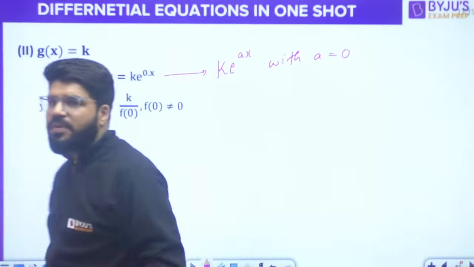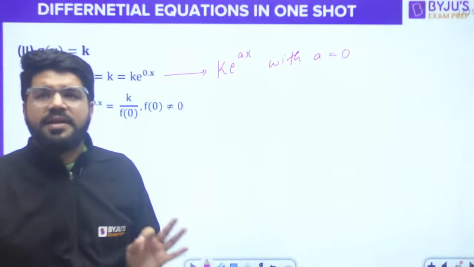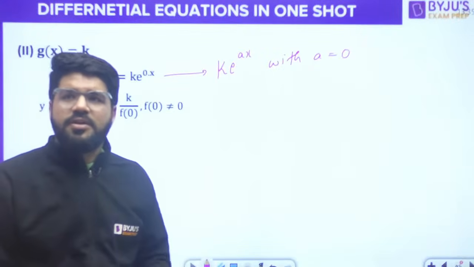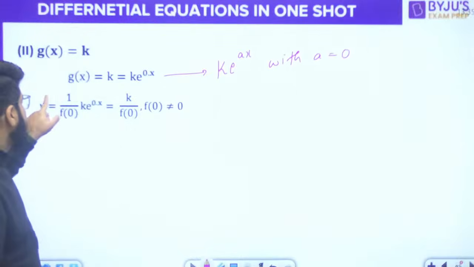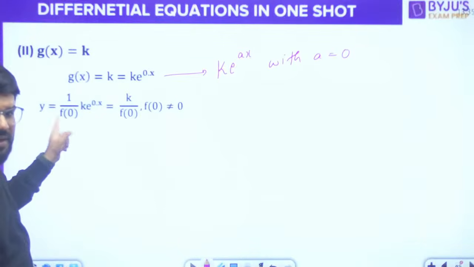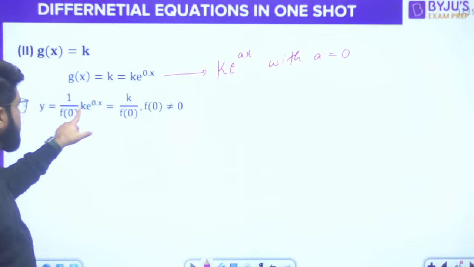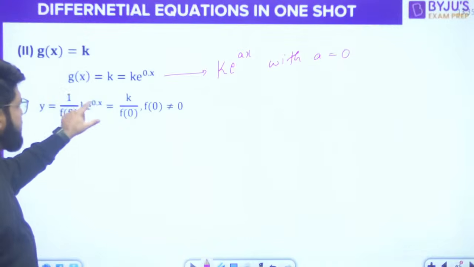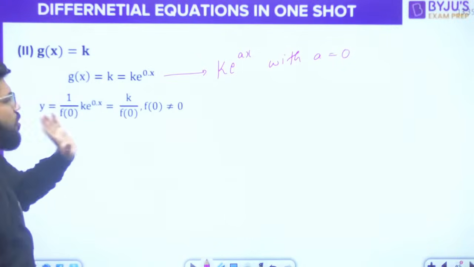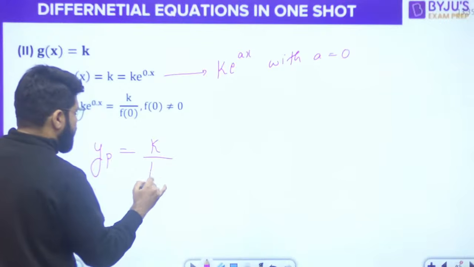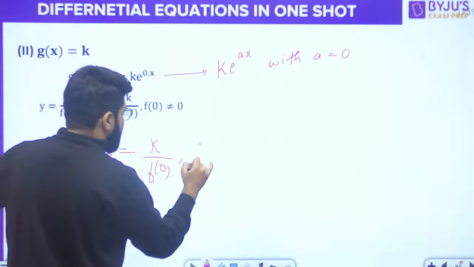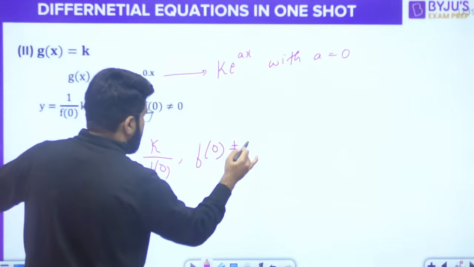So you can solve it using the previous case only. Whenever the right hand side g(x) is just a constant k, you can solve it like case number 1 with a equal to 0. That means the PI is 1 upon f(a), so 1 upon f(0) times k e power 0x into g(x). e power 0 is 1, so k upon f(0). So the simple solution PI is k upon f(0). But once again, the denominator should be non-zero.